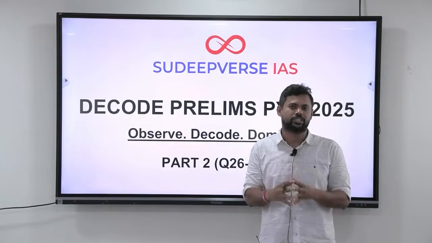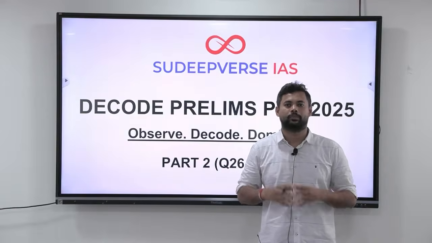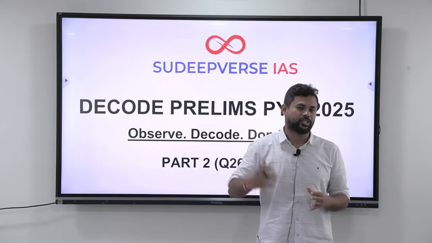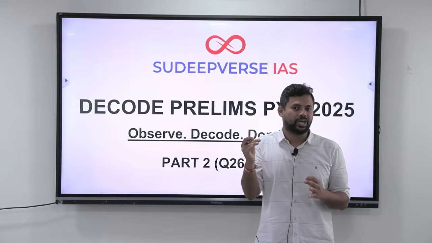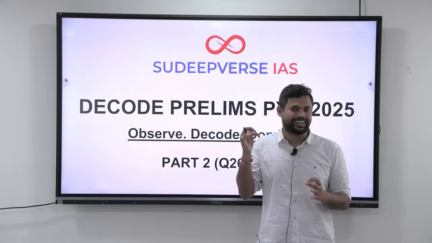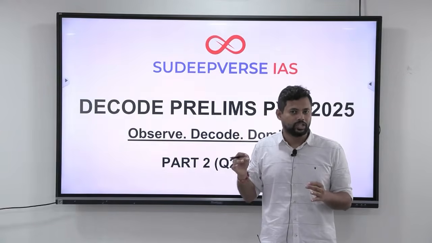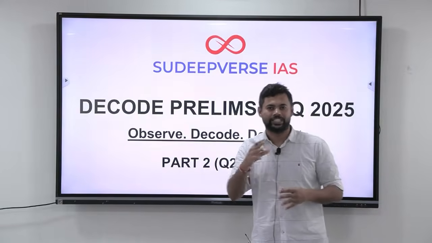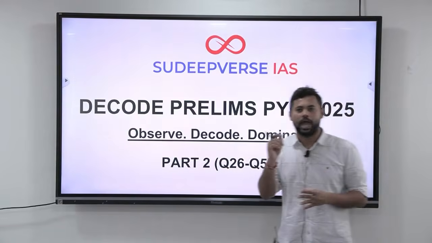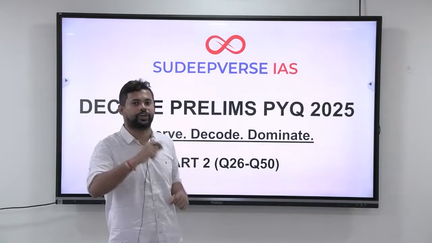So I hope you are ready, guys. Let us start off with it. Let us start with question number 26 and continue till question number 50. Please make sure that you are ready with the pen and paper and start writing down all the important principles and lines of thought that we discuss, apart from the knowledge that you are obviously going to get while we are discussing these questions. So let us start off with Decode Prelims PYQs episode 2 from question number 26 to 50. I hope you are ready.